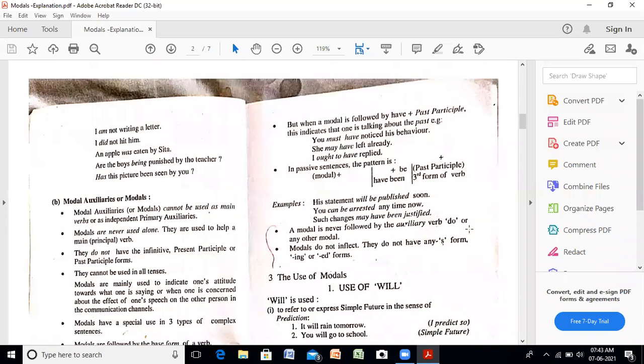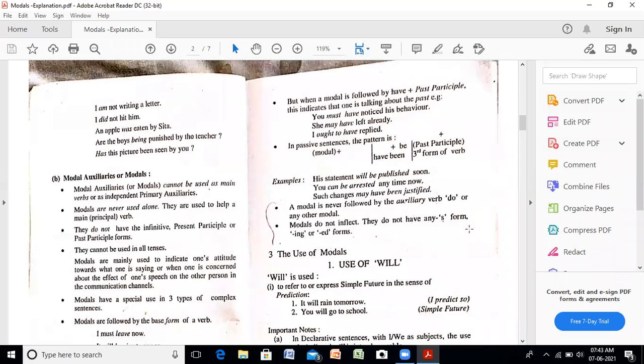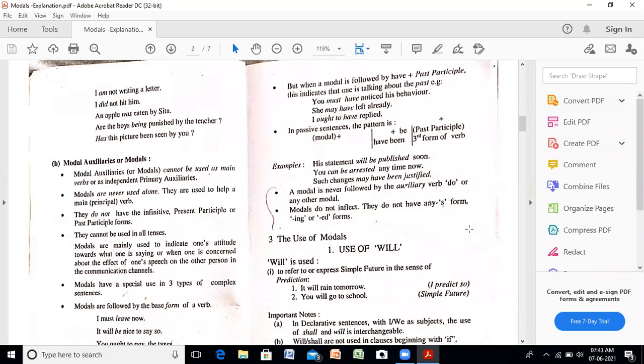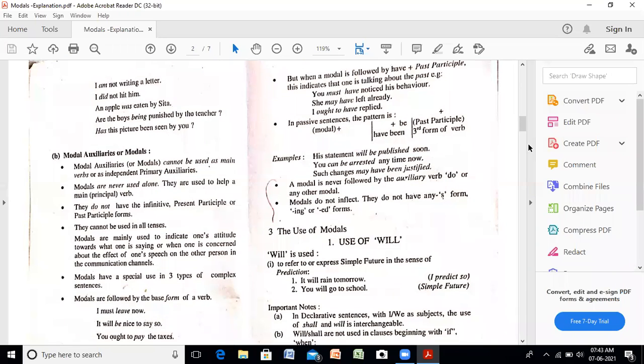Then we discussed the difference between the modal auxiliaries and the modals, that modal auxiliaries cannot be used as main verbs or as independent auxiliaries. Modals are never used alone. They are always used to help a main verb. They do not have any infinitive, present participle or past participle form. They cannot be used in all tenses.